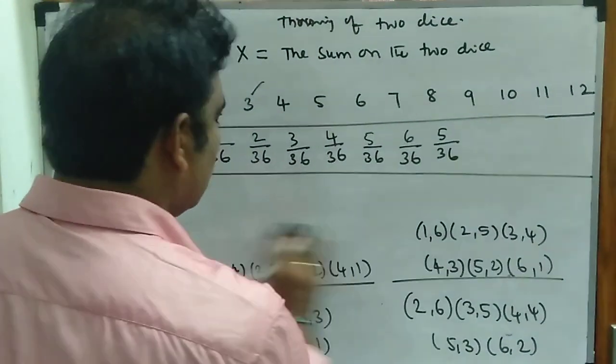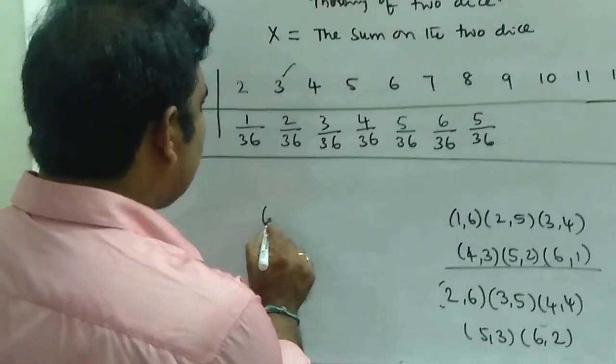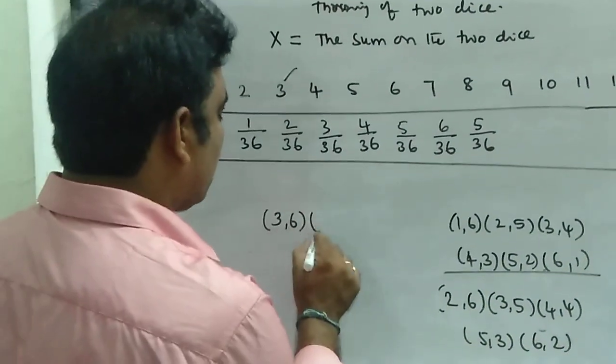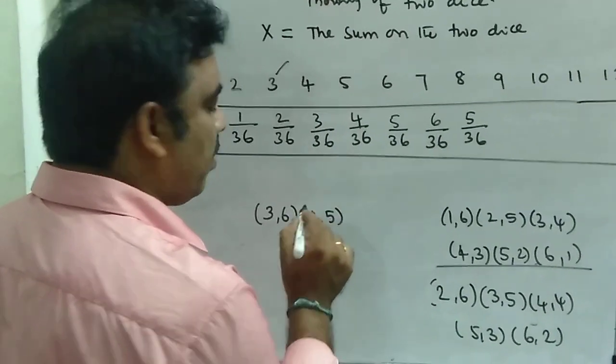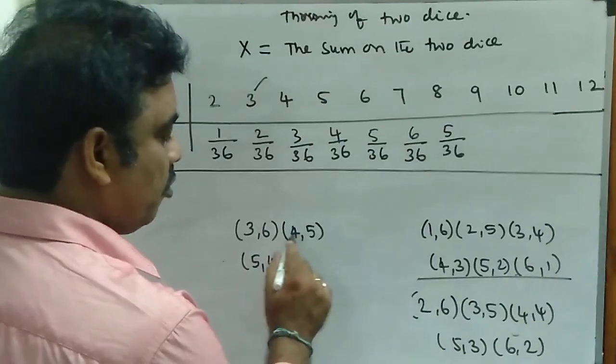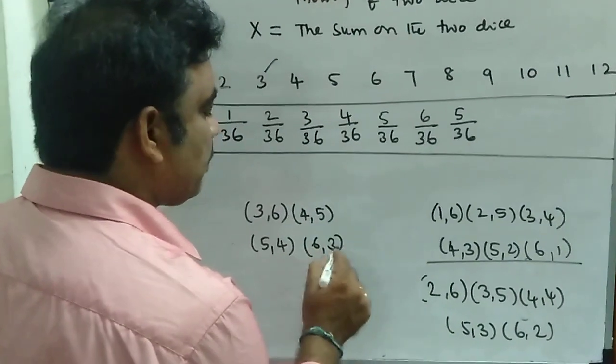Then what are the favorable cases for getting sum equal to 9? To get sum equal to 9, there may be (3, 6), then starting with 4, (4, 5), starting with 5, (5, 4): 5 plus 4 is 9, 4 plus 5 is 9, 3 plus 6 is 9, and the last one is (6, 3), 6 plus 3 is 9.